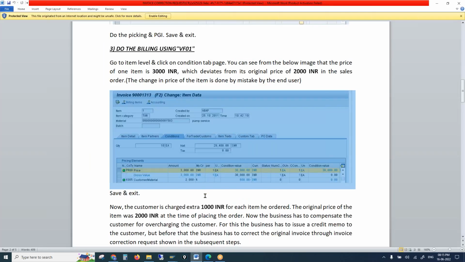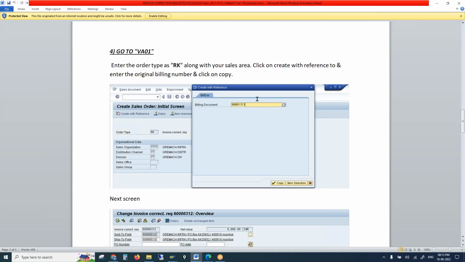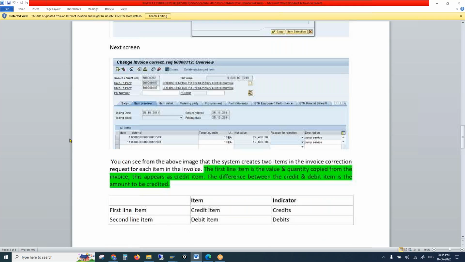So when we create a billing document, you see it asks for a mandatory reference and you give that particular billing document number. So what is the specialty about invoice correction? You see the same line item has been copied twice, 1503, 1503. This is the line item we have seen earlier. So same line item copied twice. And you see first line item is grayed out and the second line item is editable.